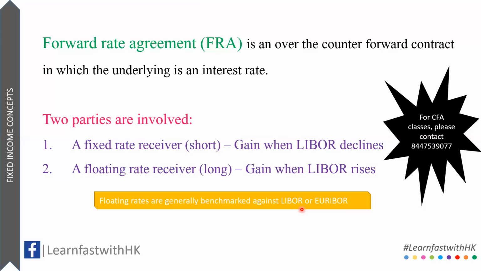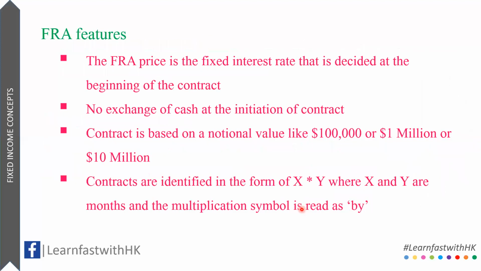So let's go ahead and understand some of the features of an FRA contract. The first point to understand is that the FRA price is the fixed interest rate that is decided in the beginning of the contract. It could be 5% or 10% depending on the scenario. So if you are long on a contract, you would receive LIBOR and pay this fixed rate, which could be 5 or 10%. The second point is that no cash is exchanged in the beginning of the contract.